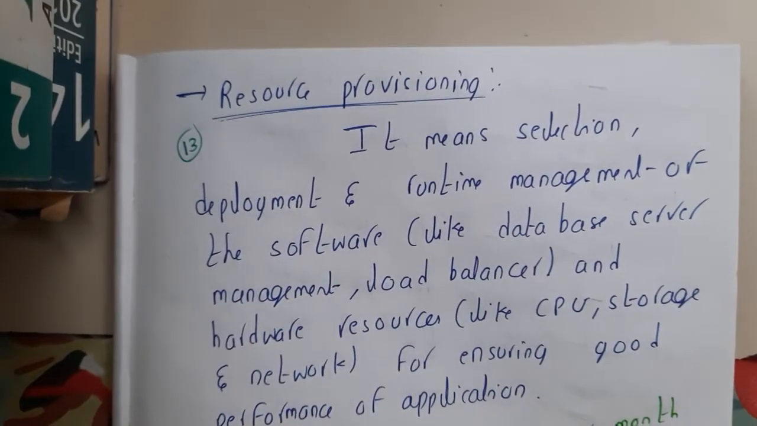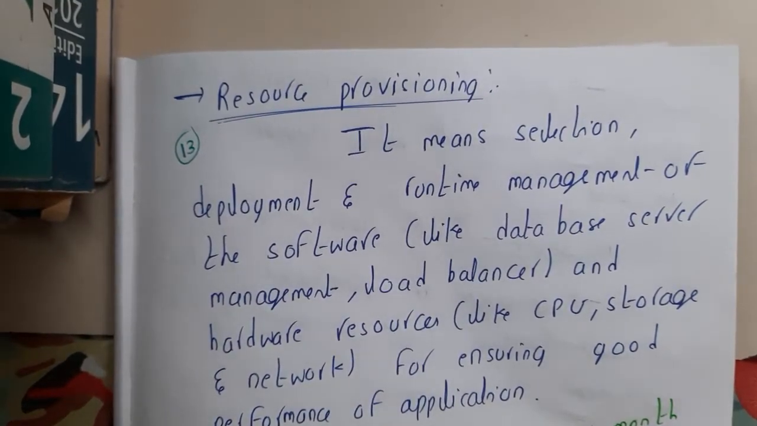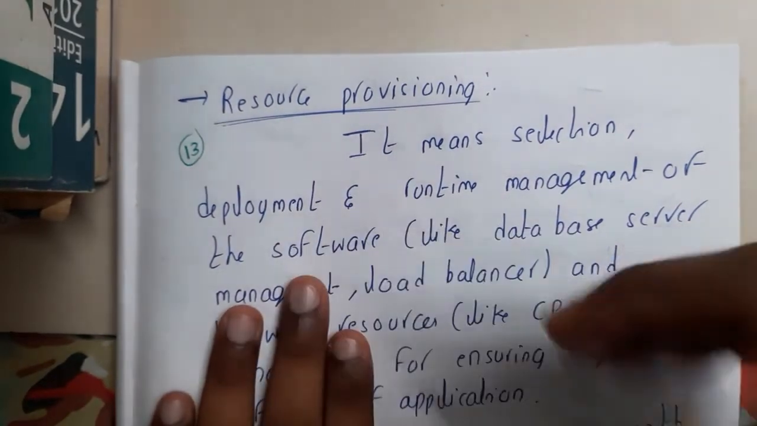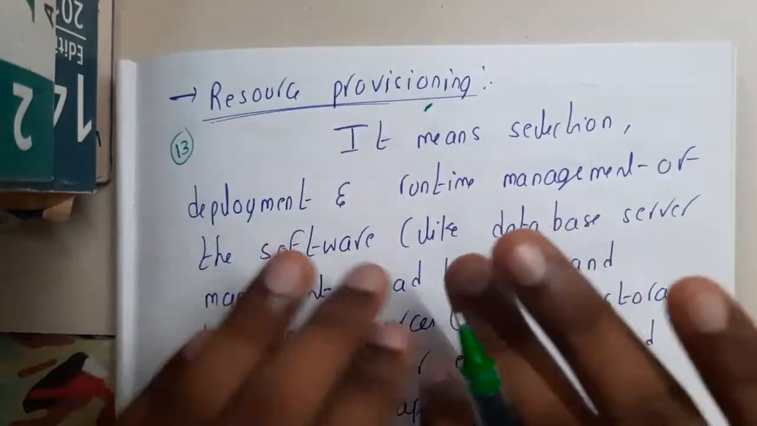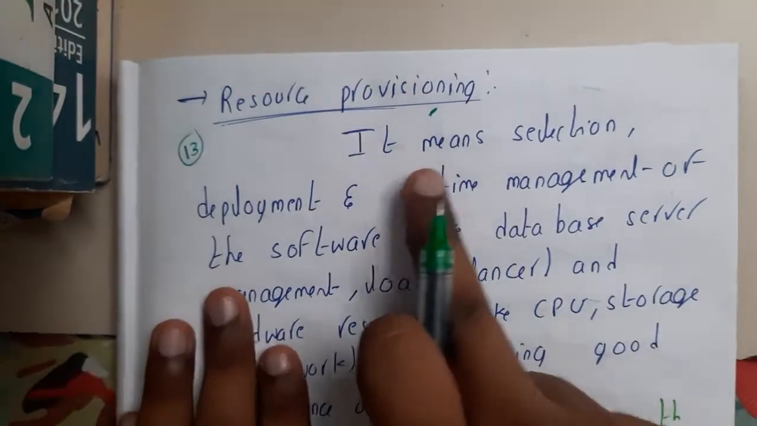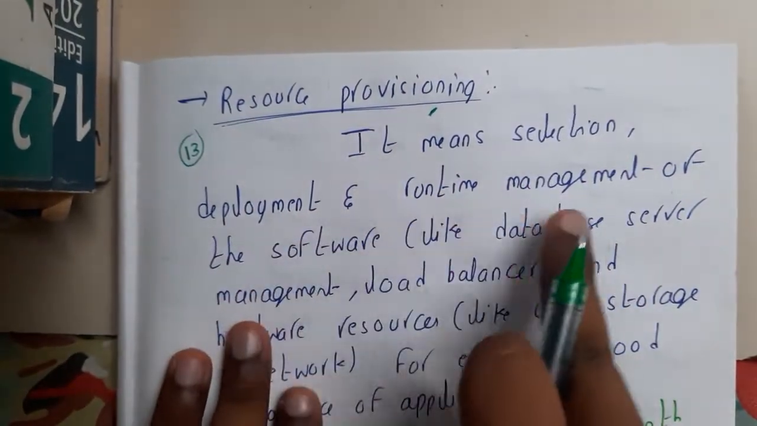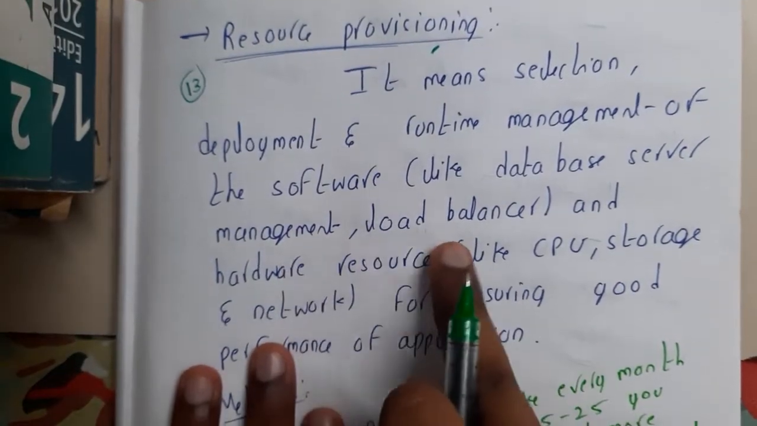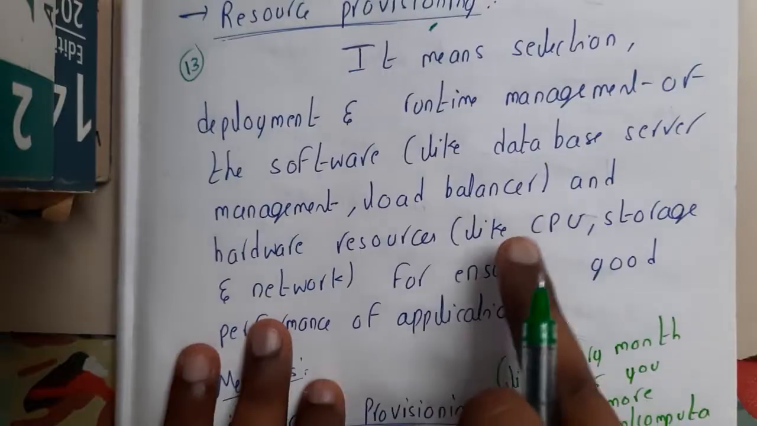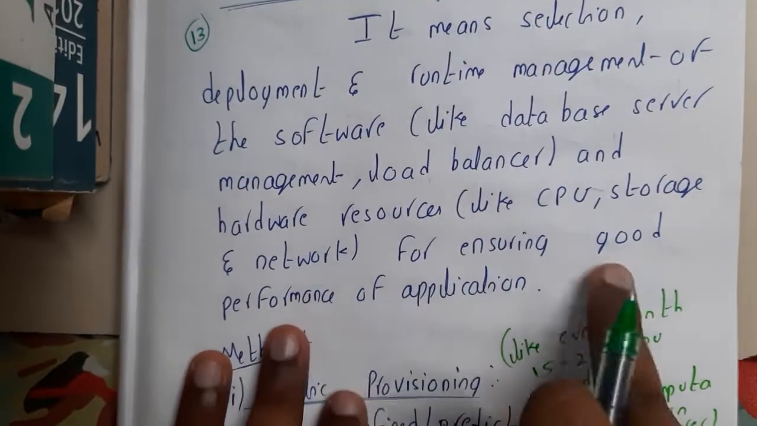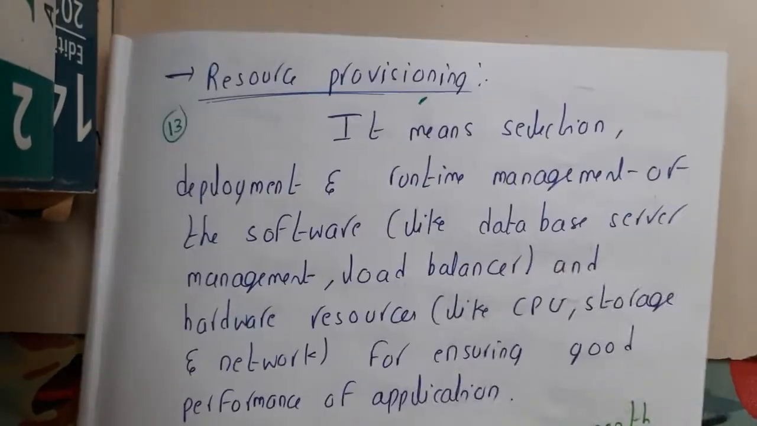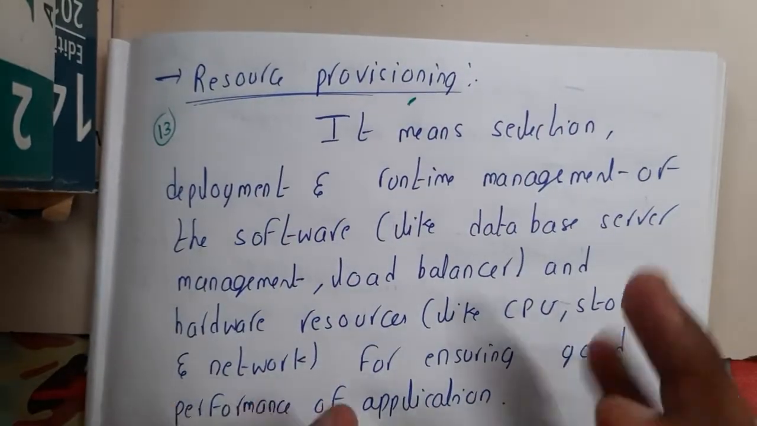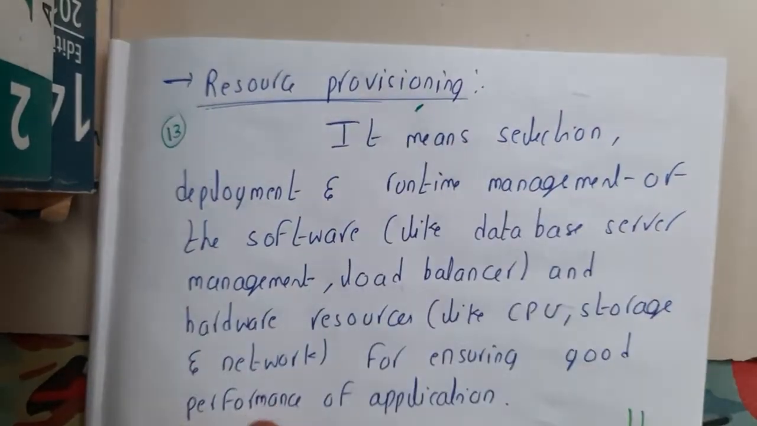In this lecture, let us go through resource provisioning, guys. So basically resource provisioning is nothing but allotting. What is provisioning? It is nothing but allotting things, right? It means selecting, deploying and runtime management of the software like database, server management, load balancer and hardware resources like CPU storage for ensuring good performance of application. So if you are selecting these things based on your requirements, that concept is resource provisioning, guys.